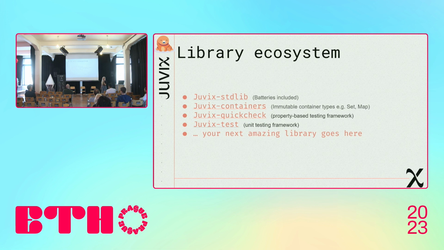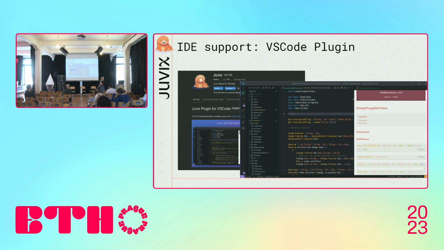Also, we already have an ecosystem with libraries that you can use in your project. We have a standard library that has all built-in types and functions for working with them. We also have containers, which are data structures such as sets, maps, and hash maps. And we have testing libraries, QuickCheck and a unit testing library as well. And the best part is that you can add any library into the ecosystem and use it in any project you want as well.